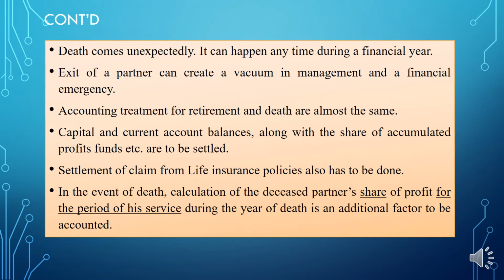Okay, so if there is any retirement, or any death of a partner in a partnership firm, we need to do some accounting treatments, and the accounting treatments for both retirement and death of a partner are almost the same. The capital and current account balances along with the share of accumulated profit funds need to be settled, and we need to settle the claims like life insurance policies, etc. If there are any, we need to settle all those claims.